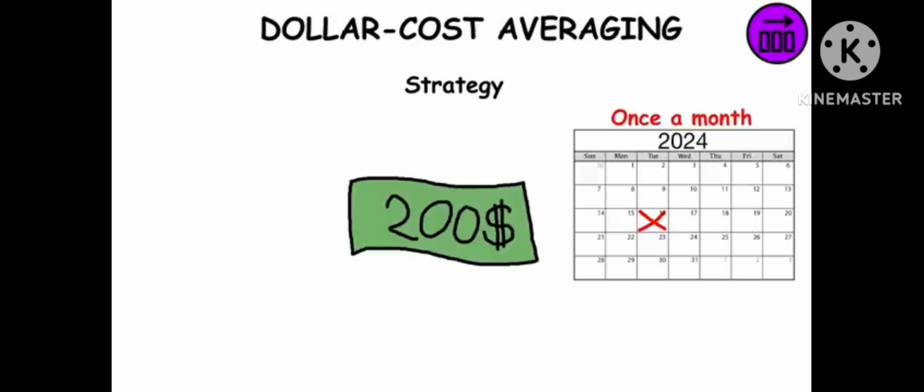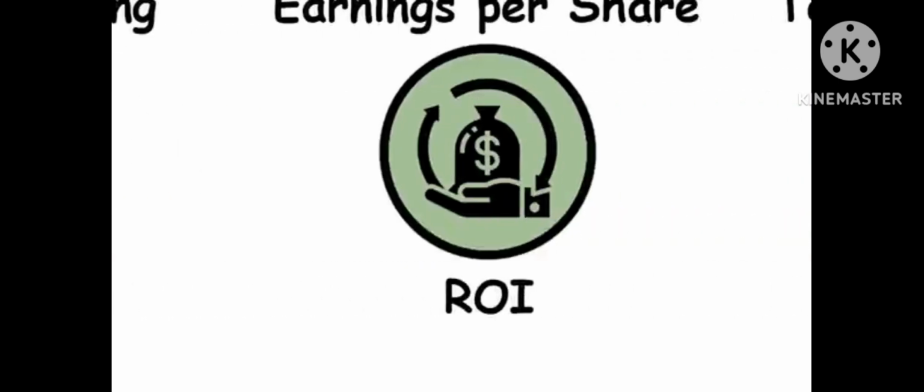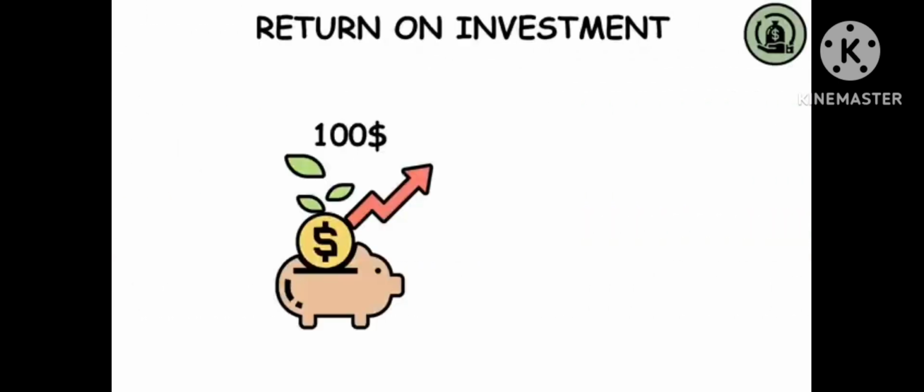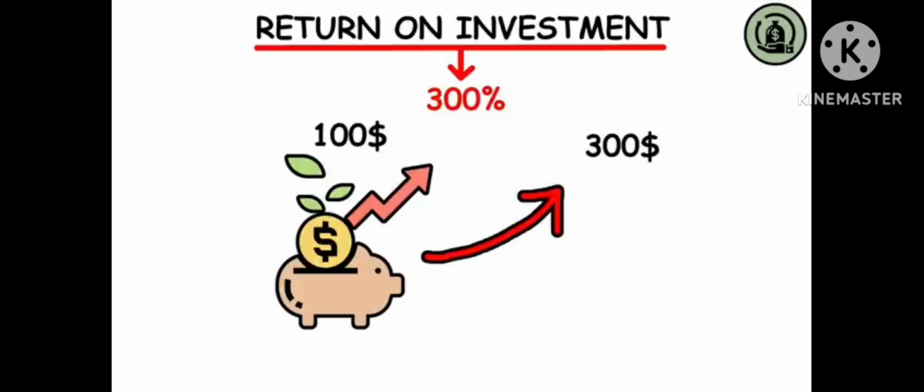Dollar cost averaging. It's a strategy that consists of investing a fixed amount of money at regular intervals regardless of the asset's price. This helps reduce the impact of market volatility. Return on investment. It's how much profit or loss you've made on an investment relative to its cost.